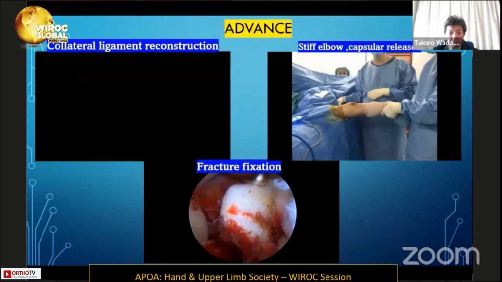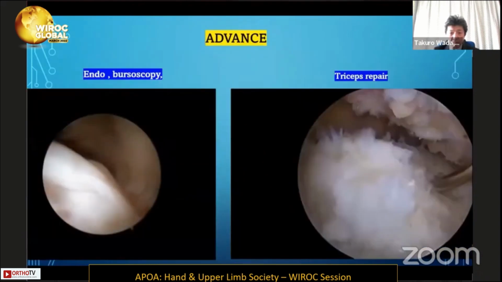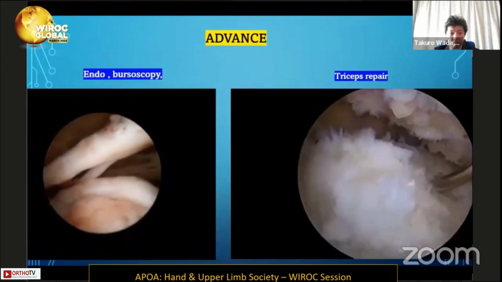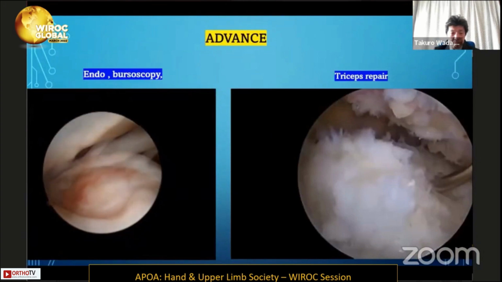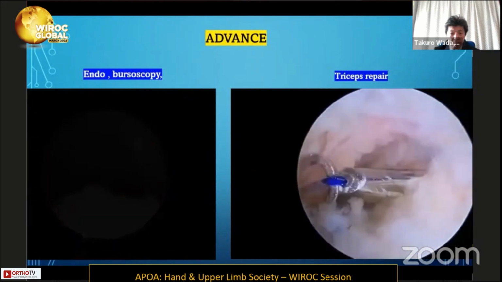Fracture fixation, endoscopy or bursoscopy for olecranon bursitis also are advanced, and the recent one may be like a tendon repair.